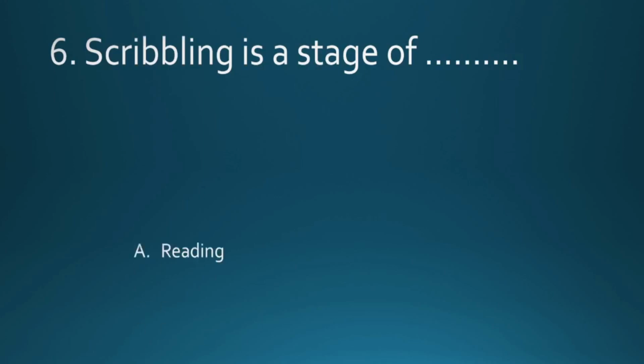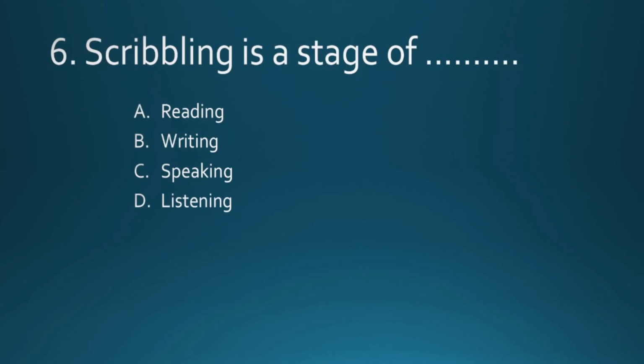Scribbling is a stage of dash: reading, writing, speaking, listening. The answer is writing. Scribbling is the first stage of writing. Normally young kids write here and there, write on the sand, scratch something with fingers.